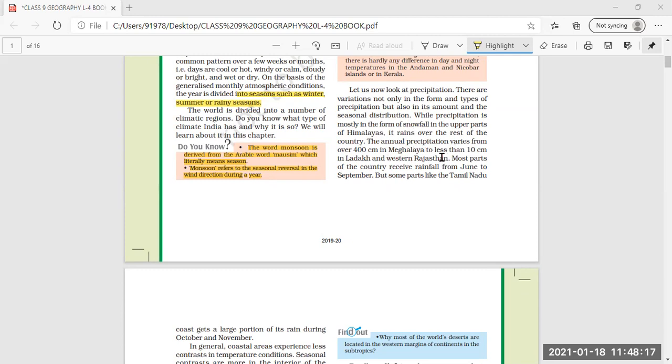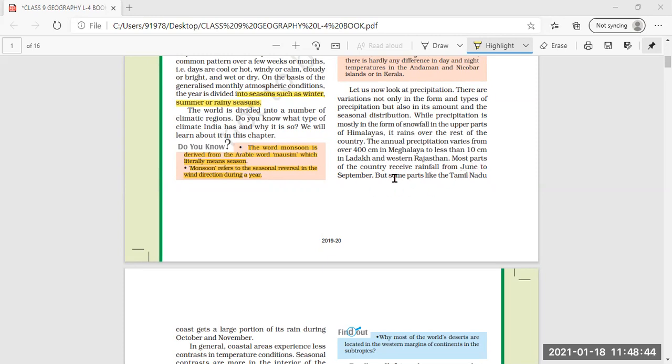The annual precipitation, the yearly precipitation, varies from over 400 centimeters in Meghalaya to less than 10 centimeters in Ladakh. So this variation in precipitation can be easily noticed in different parts of India: 400 centimeters in Meghalaya to less than 10 centimeters in Ladakh and western Rajasthan.